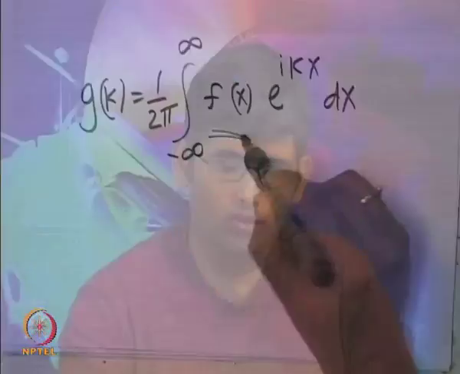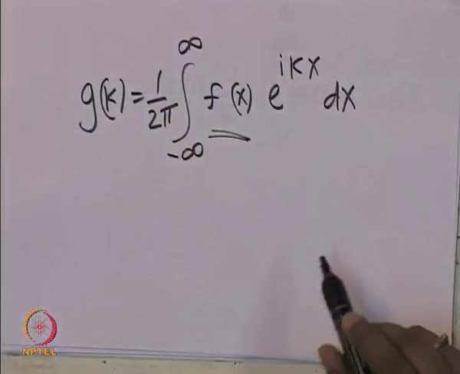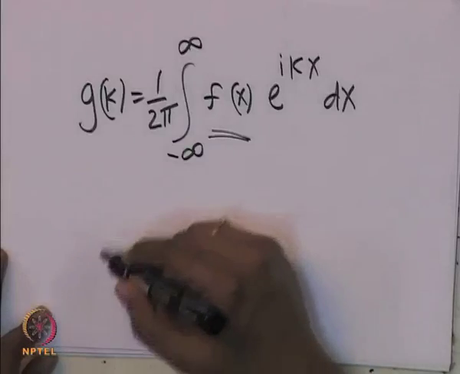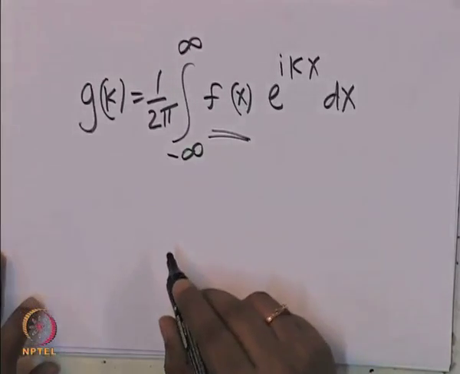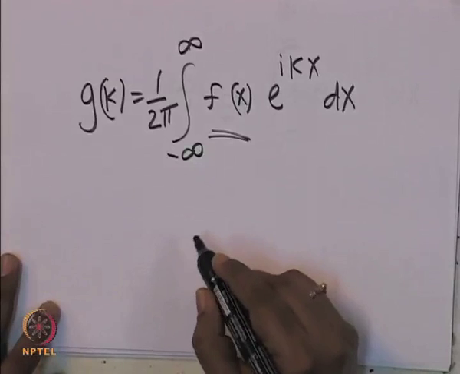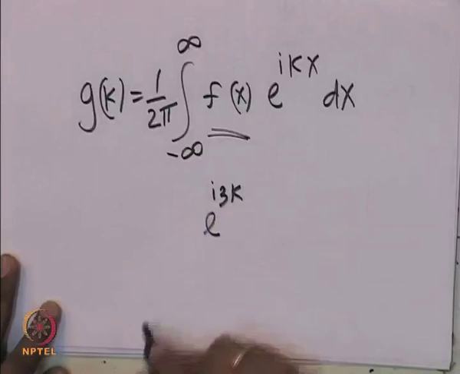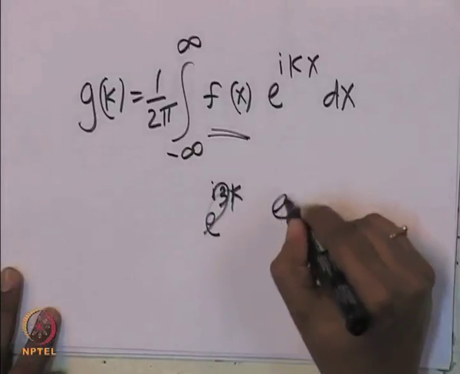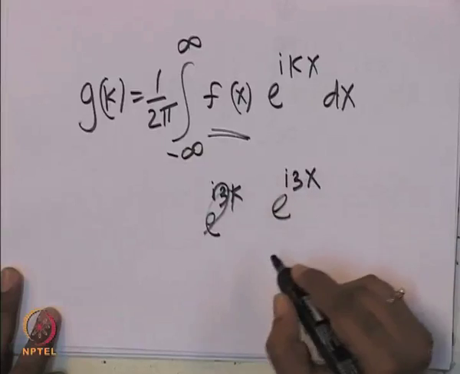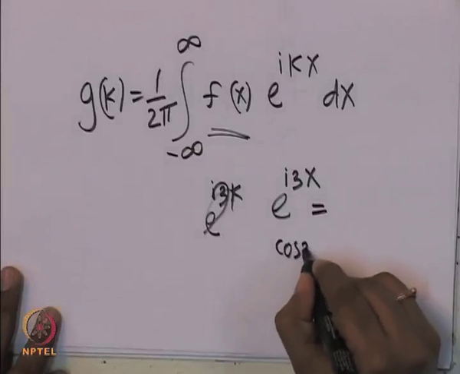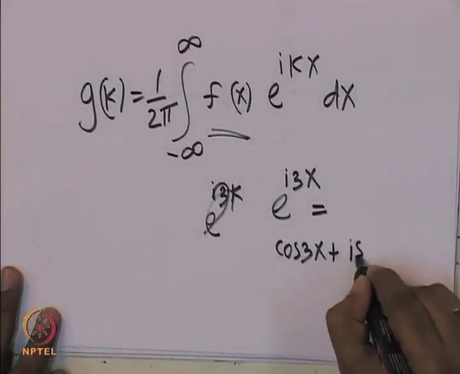Okay. So, now let us say that there is an f of x that we know. So, we want to consider a wave, f of x is a wave. So, let us say I want to represent a wave like sine 3x or cos 3x. The general form of sine 3x or cos 3x is like e power i 3x, which is essentially cos 3x plus i sine 3x.